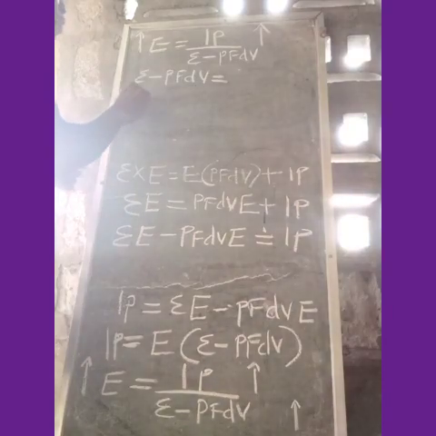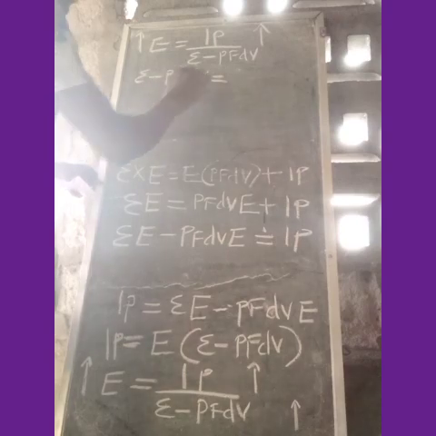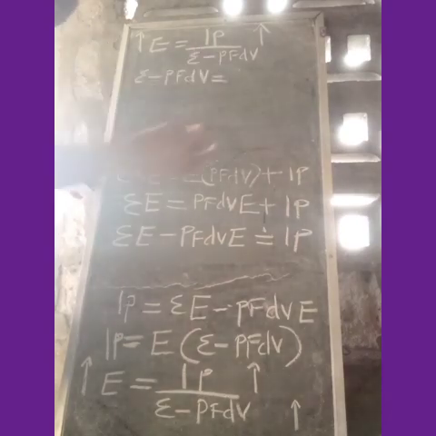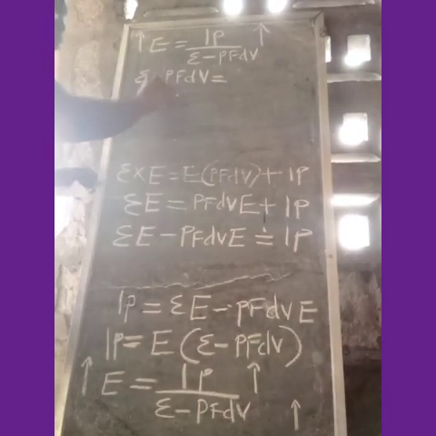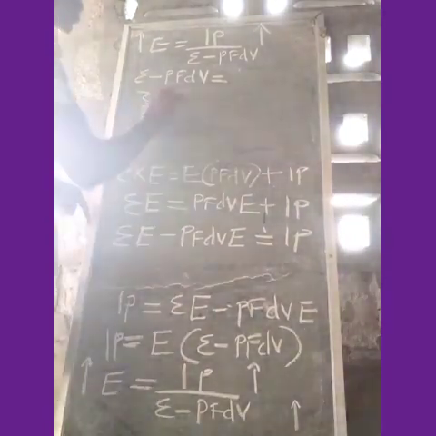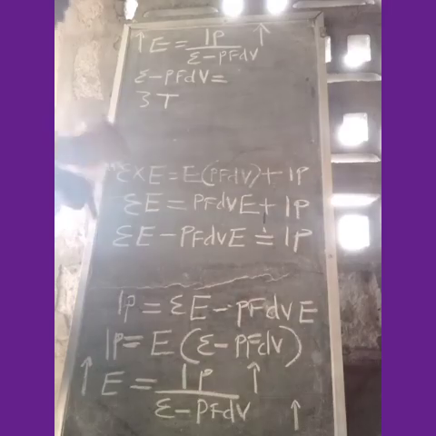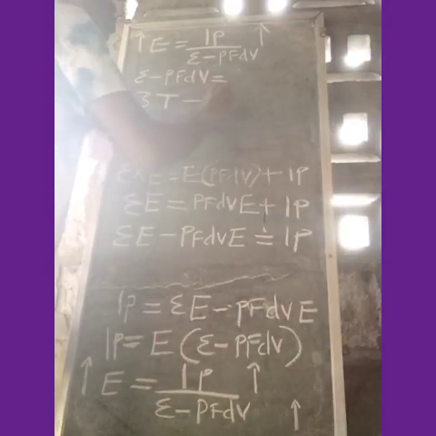Imagine I have an economy, and let's say from the budget, a country budgeted 3 trillion naira. This 3 trillion will be the volume.